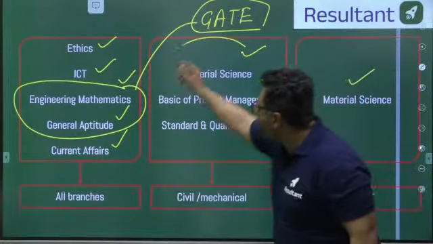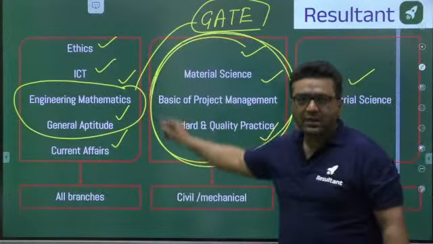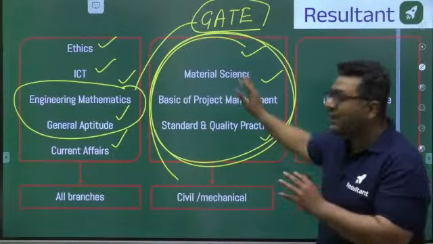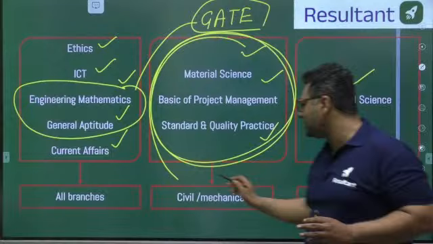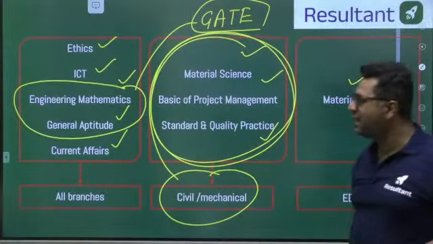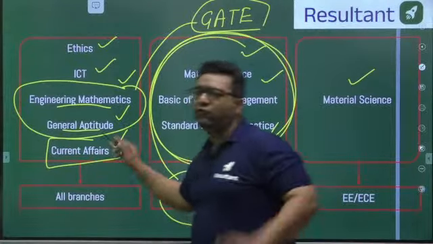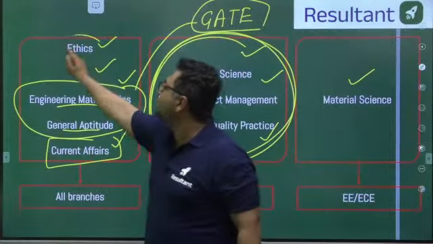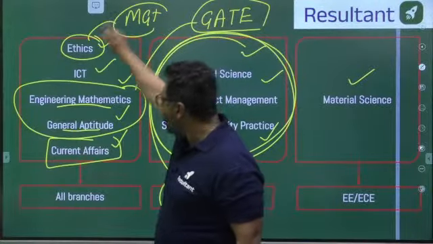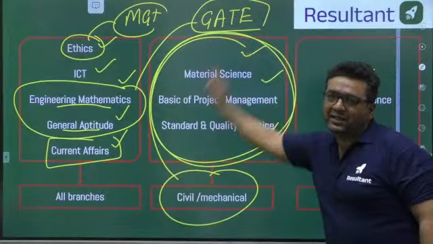These subjects are in the range of a mechanical student. They are different from the syllabus of GATE. Slightly extra things are there, but they are relatable. You can easily understand these subjects. That's why I said for civil and mechanical students, these subjects are going to be on the easier side. Mathematics and aptitude are common. Current affairs is going to be new for everyone, and ethics is going to be a management subject. That is why these subjects are the same for every branch student. For mechanical students, these are the advantageous subjects.